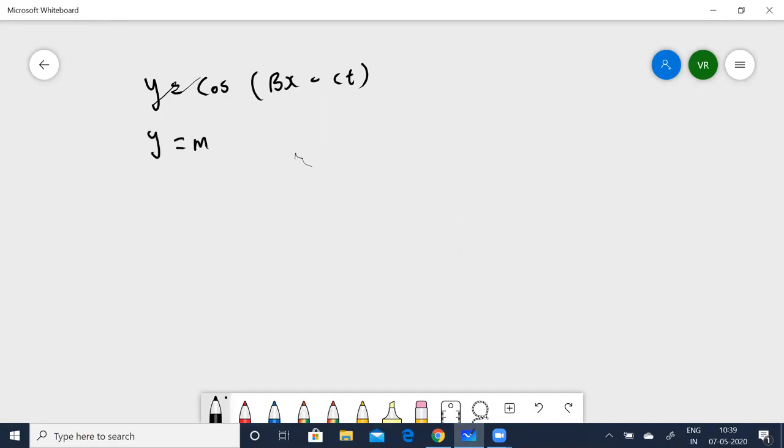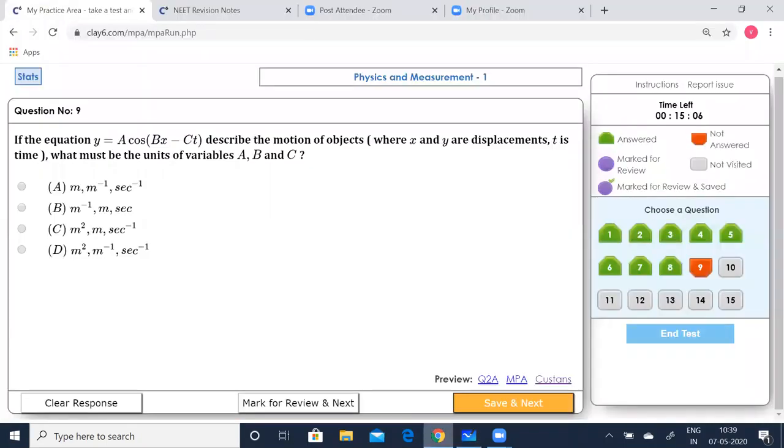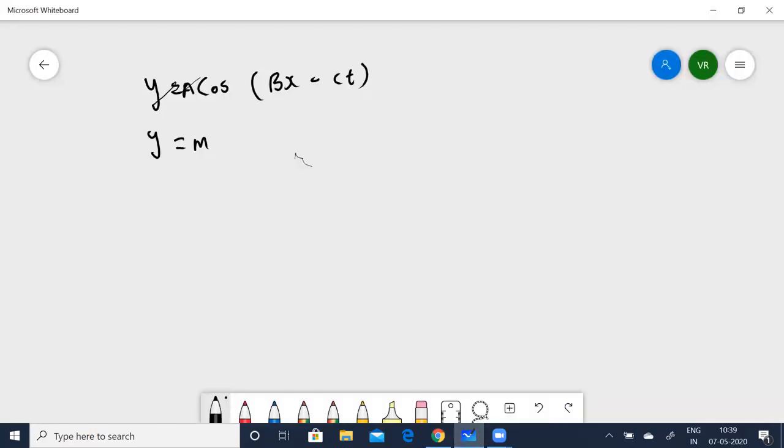So I can simply write this as y in meters, and a times cos of b, where x is in meters, minus c, where t is in seconds.